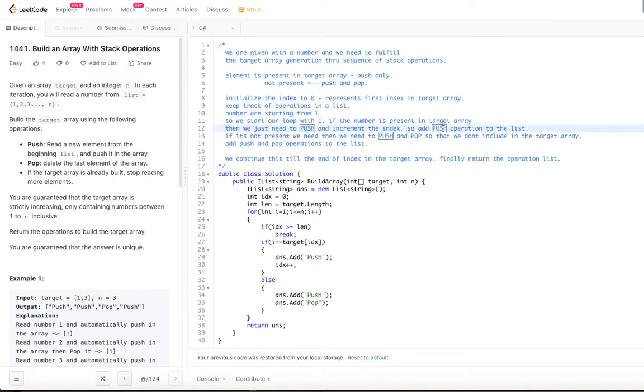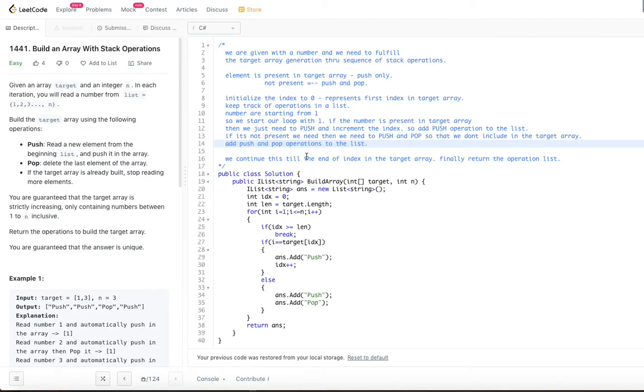So add push operations to the list that we are going to return. And if the element is not present, we need to push and pop because we don't want that element to be in the list, right? So that's what we are going to do. And add push and pop operations to the list that we are going to return. So we continue this until the index overflows the number of elements in the target array. So till that point we continue these operations. So finally we return the operations list.